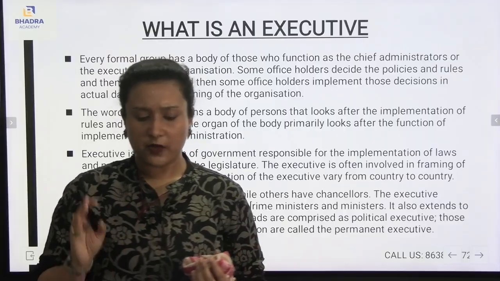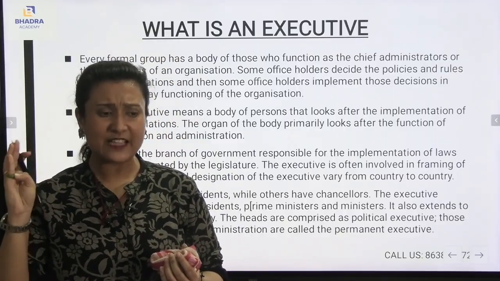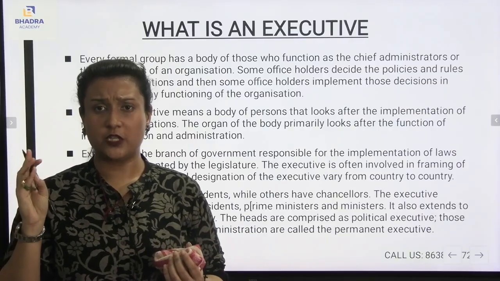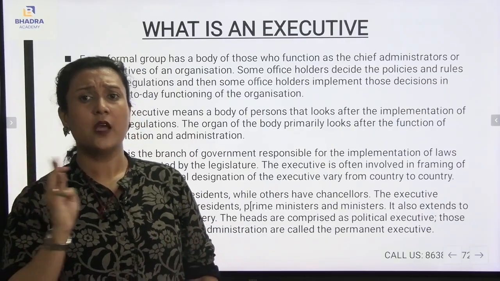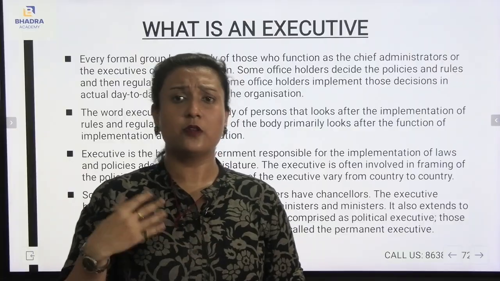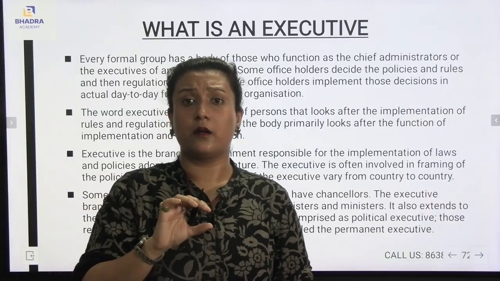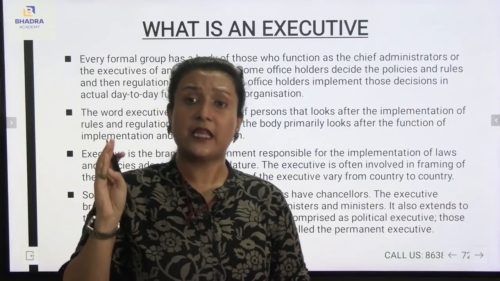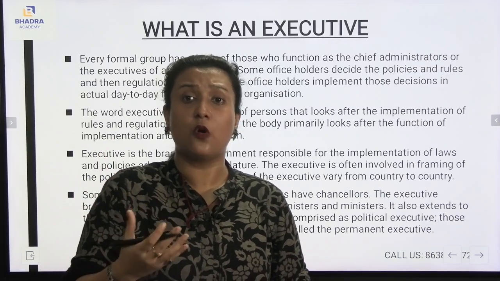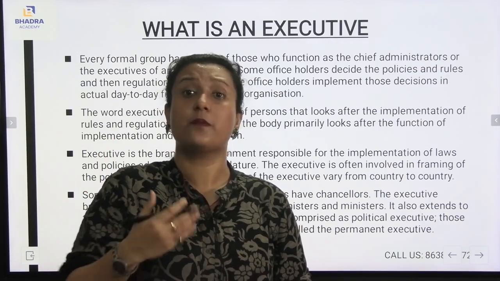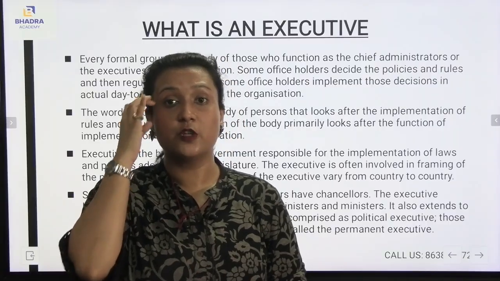Here you see we have understood about the legislature, the executive, the judiciary. The legislature is all about the rules, regulations and policies which are about to be decided. The execution means the laws and rules are being executed and implemented, and then comes the judiciary.